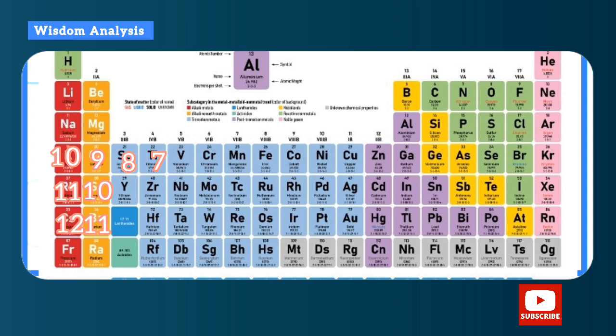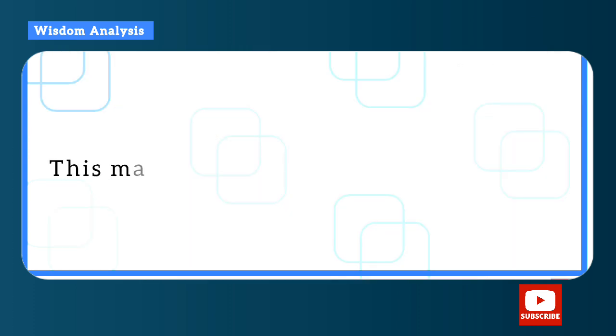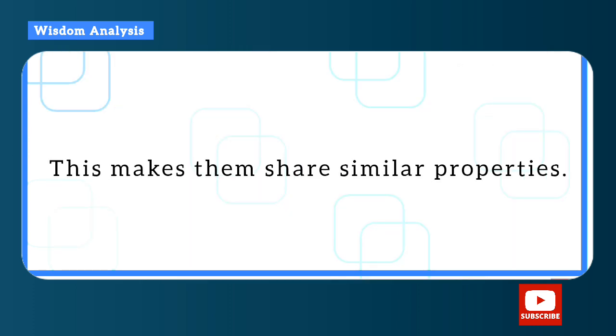This causes a diagonal resemblance. So this is what we call diagonal relationship. Popular examples are lithium and magnesium, beryllium and aluminium, boron and silicon. This makes them share similar properties.